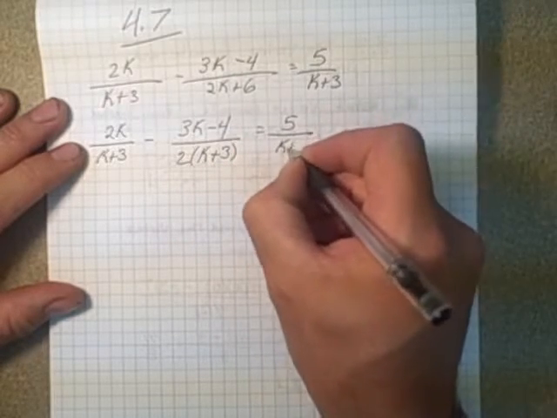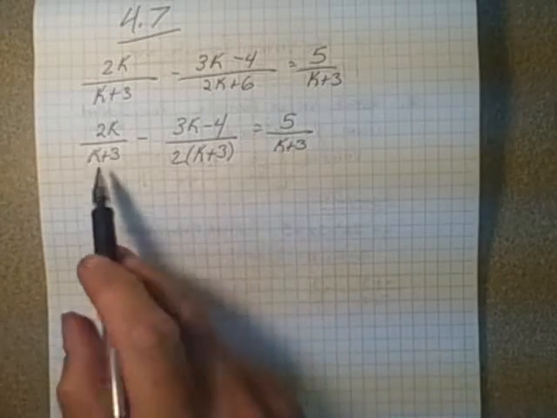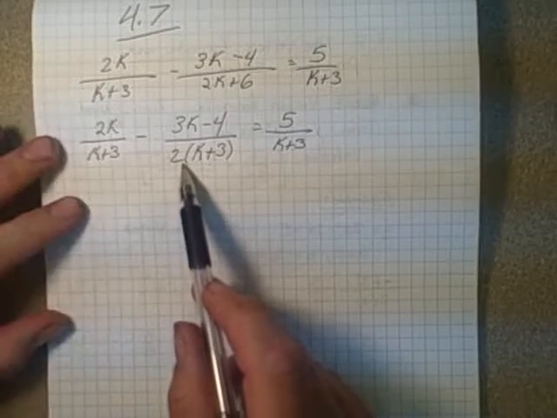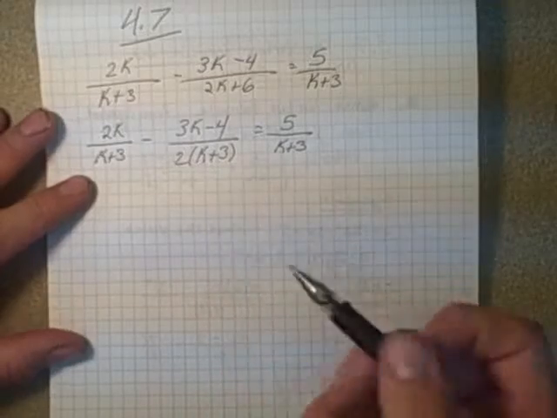over k plus 3. So the reason I wanted to show you an example like this is you notice that they all have k plus 3 on the bottom, but they also all have, this one has a 2. So the lowest common multiple is going to be k plus 3 times 2.